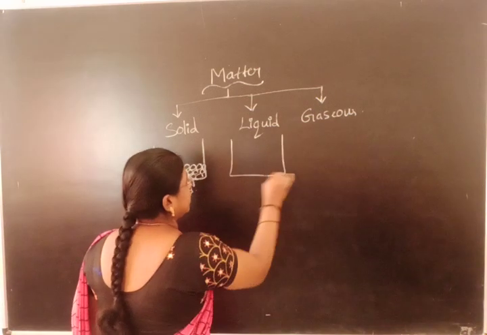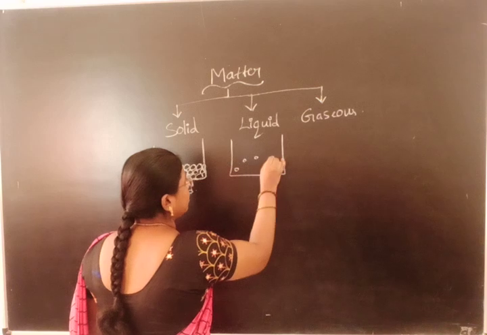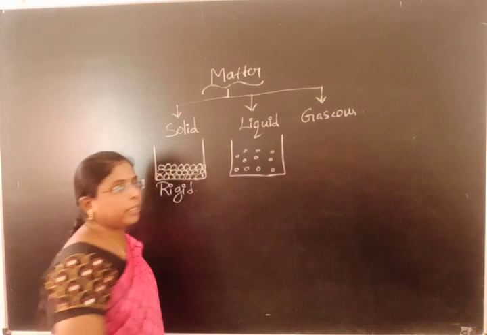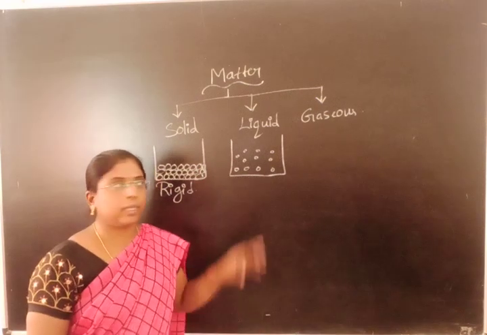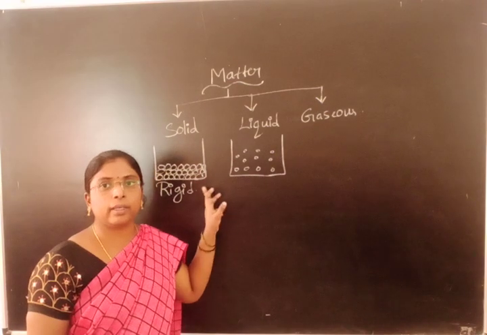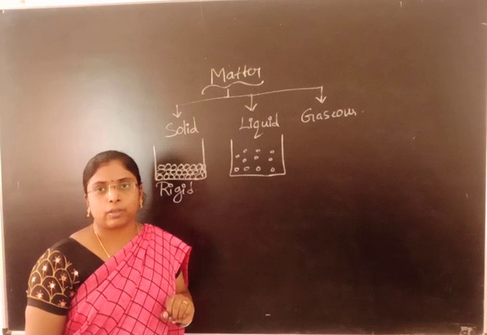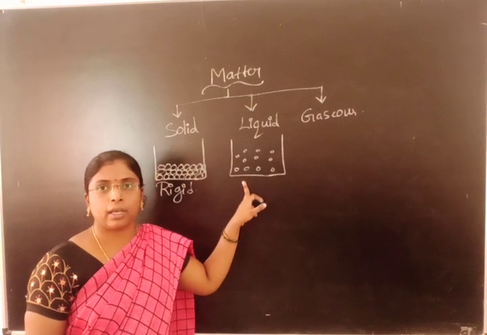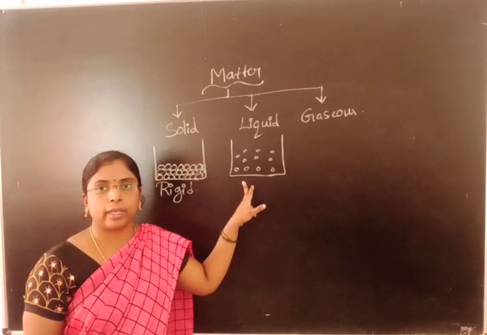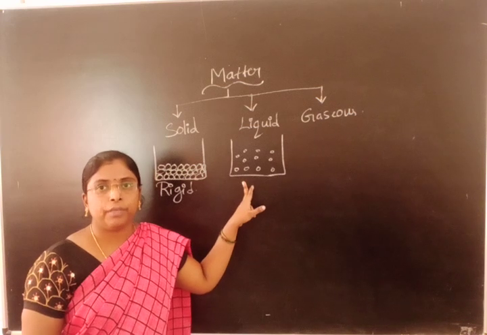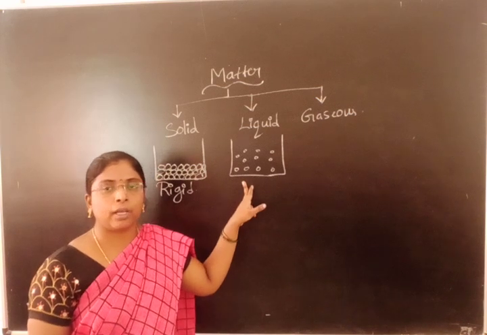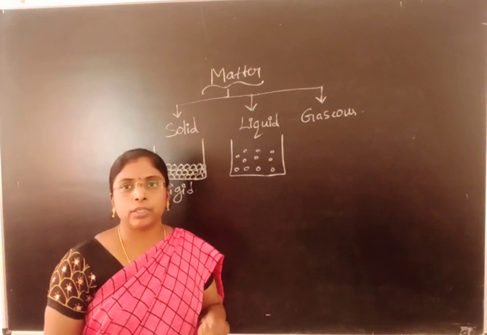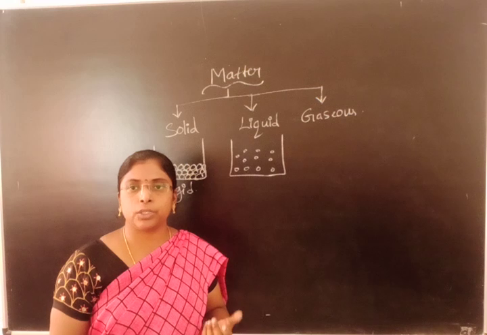In liquid state, the particles are loosely held with each other. The attractive force is less in case of liquid than compared with that of the solid. Milk as well as water are examples of liquid. If I take water and place it in a cup, it takes the shape of that container, it takes the shape of a cup.